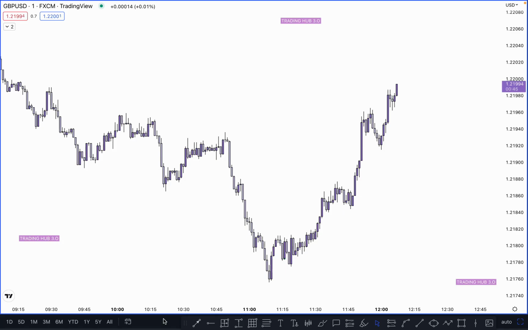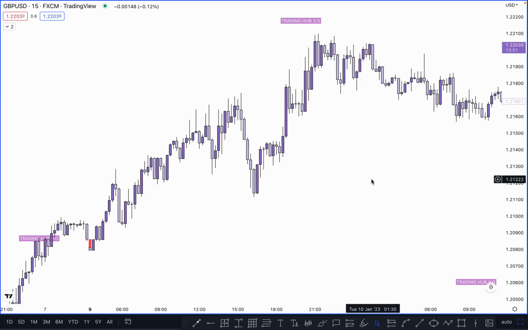So let's start now, and we will start from retailers' liquidity. There are different types of liquidity in retailers, but we will focus on the major types of liquidity and patterns. Now let me show you exactly on the chart, then you can understand very easily and quickly. First of all, start with trend line liquidity. And what is trend line liquidity?